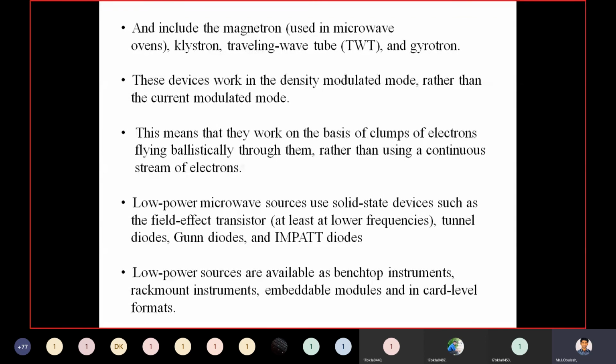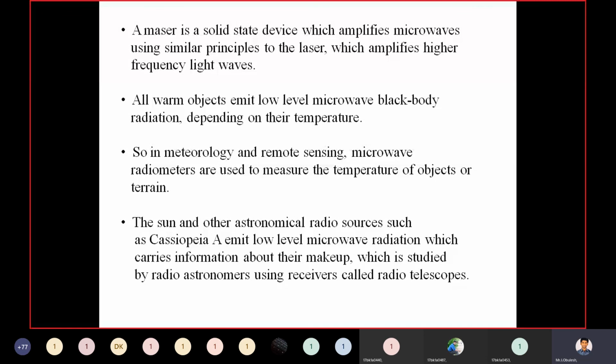Low power microwave sources use solid state devices such as the field effect transistor, tunnel diode, Gunn diode, and IMPATT diodes. So all these are low power microwave sources. We have low power sources available as benchtop instruments, rack mount instruments, embeddable modules, and in card level formats.